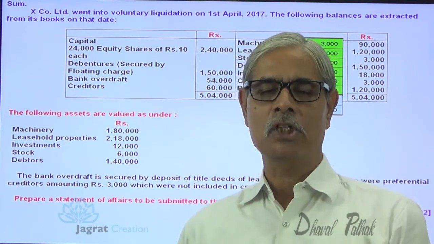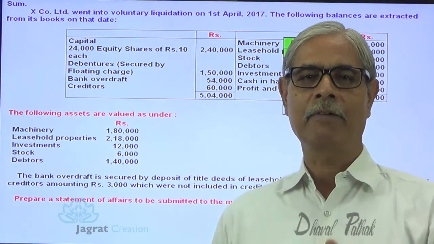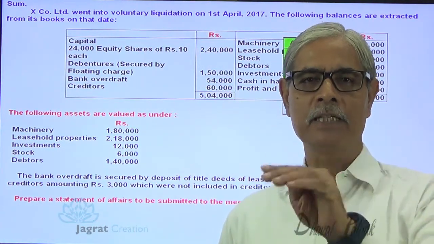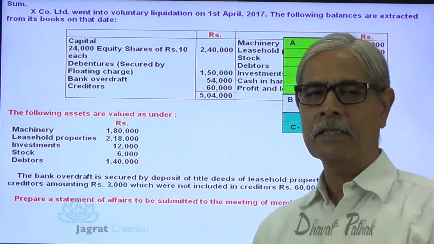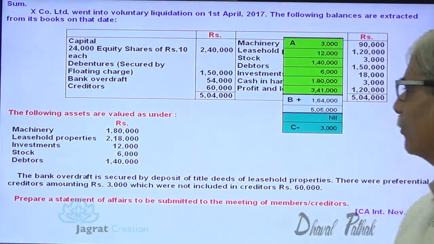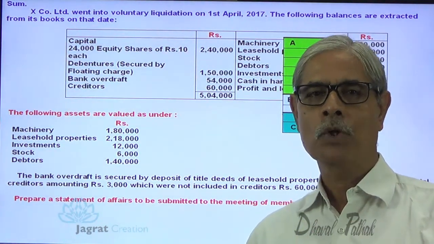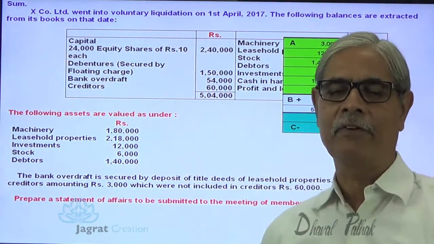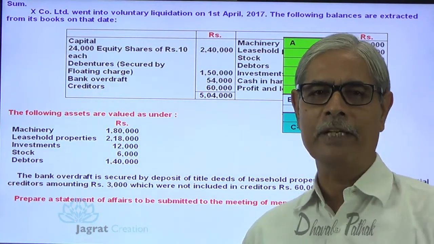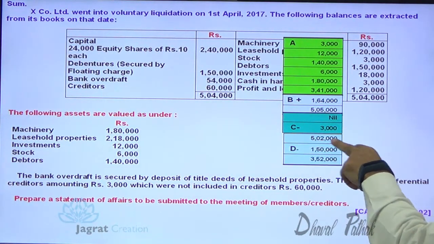From that, I will pay first of all preferential creditors. I will prepare a list of all preferential creditors. That total I will work out. That total is known as total of list C. That will be paid from 5,05,000. In this sum, 3,000 is the list C. Preferential creditors 3,000 will be paid. After making the payment of 3,000, the next available funds are to be utilized for payment of debenture holders 1,50,000 because they have a floating charge over the assets. So 5,05,000 minus 3,000, 5,02,000.